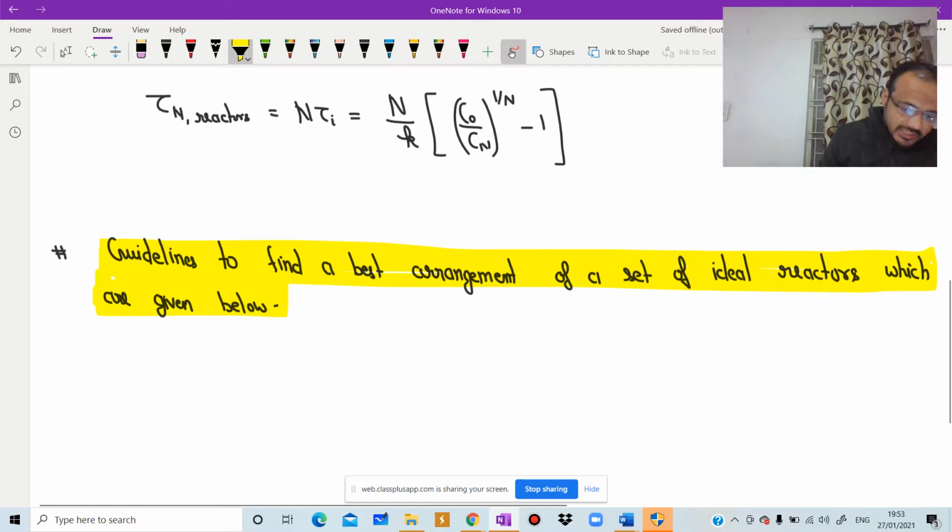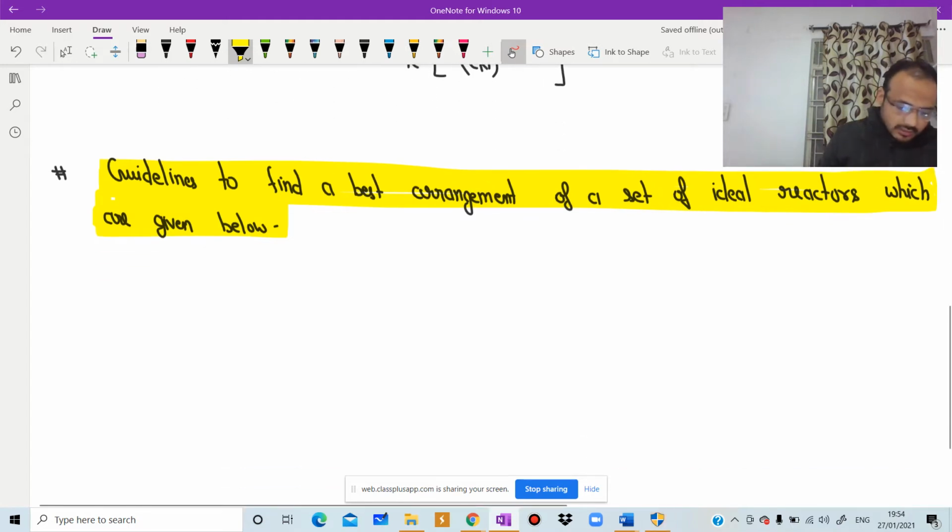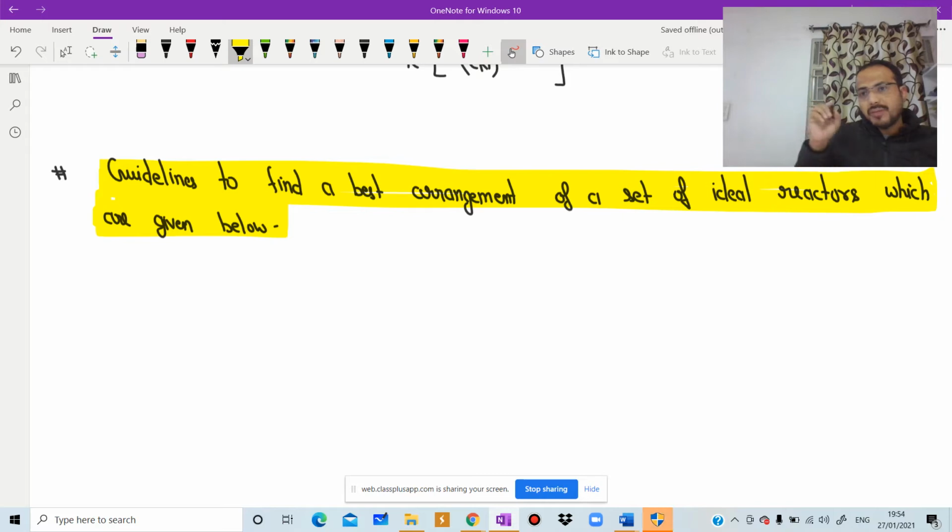So for a reaction whose rate-concentration curve rises monotonically, the reactors should be connected in series. Those reactors will be ordered in such a way as to keep the concentration of reactant as high as possible if the concentration curve is concave, meaning n greater than 1, and as low as possible if the curve is convex, n less than 1. In a general way, for any kinetics, we need to analyze the curve of 1 by minus Ra versus Ca.